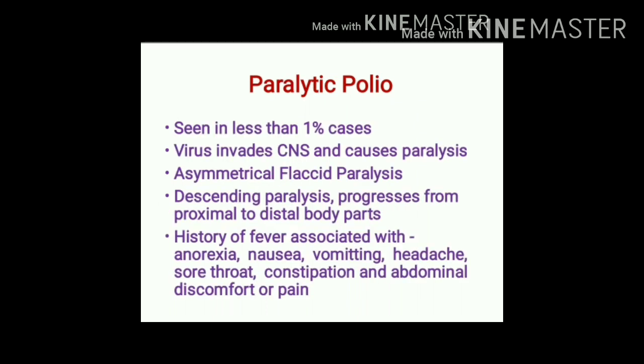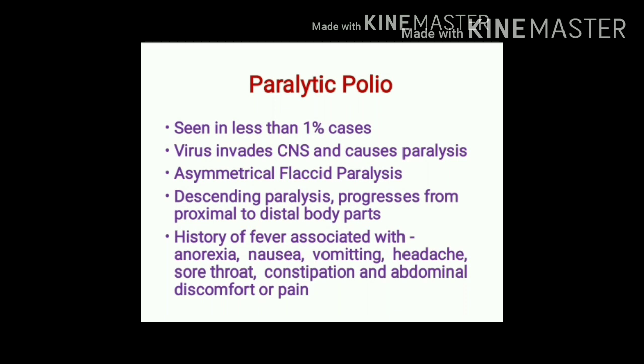Paralytic polio is seen in less than 1% of cases. Poliovirus invades the central nervous system and causes paralysis. The type of paralysis seen in polio is asymmetrical flaccid paralysis. So it is suggestive of lower motor neuron paralysis. It is a descending type of paralysis, so it progresses from the proximal part to the distal parts of the body.